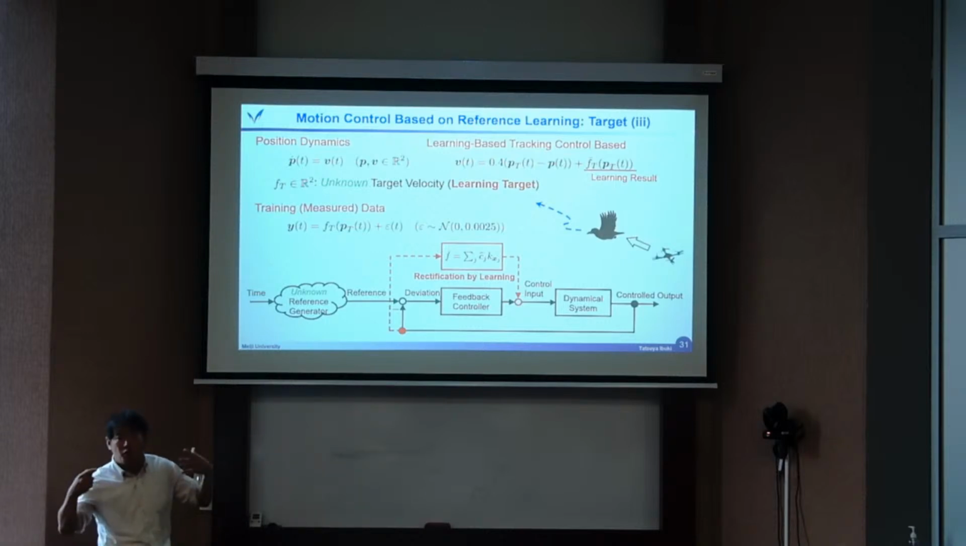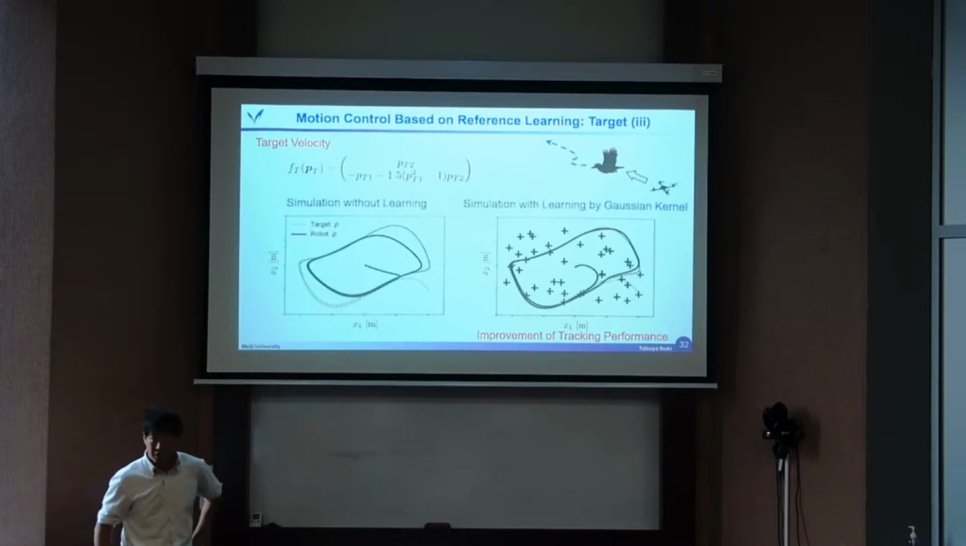We just run by using the data of the trajectory of the target. I mean, this is unknown. But we run and we take the feed-forward term to cancel out this one. Then this is a learning result. This is a result, only by simulation.